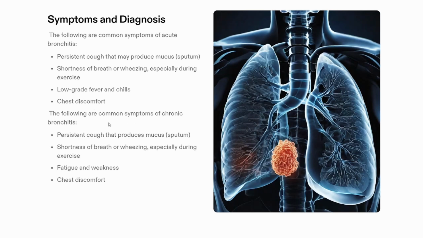Whereas in chronic bronchitis also, we will observe mostly the same things. Along with this, fatigue and weakness will be observed. Shortness of breath and wheezing, persistent cough and chest discomfort remain the same. Along with this, fatigue and weakness will take place. Due to this condition, the patient won't be able to get a proper diet. So ultimately, it leads to weakness.